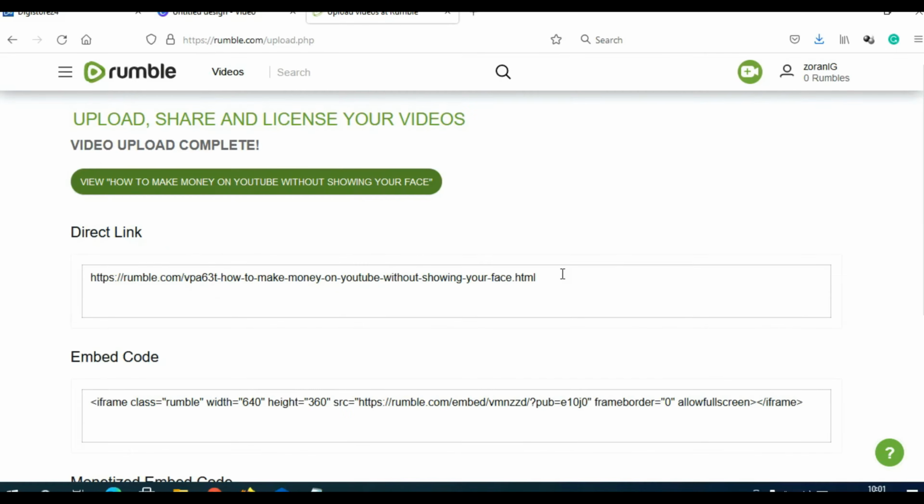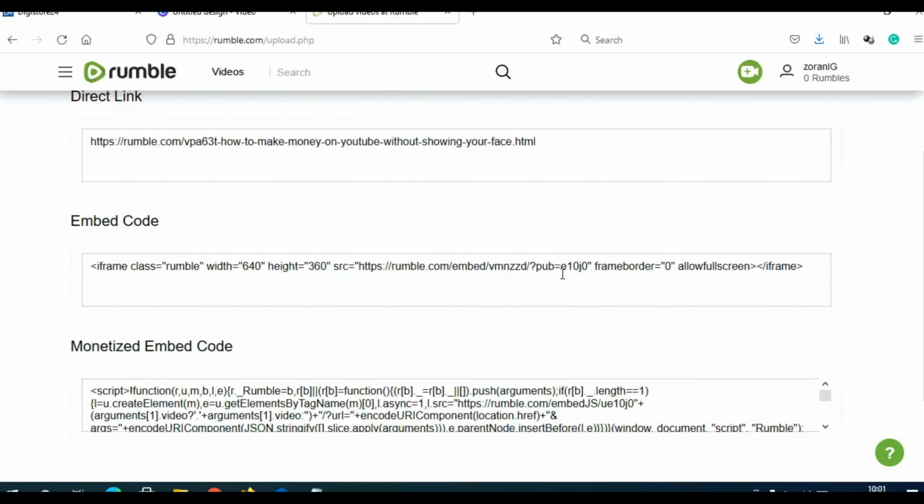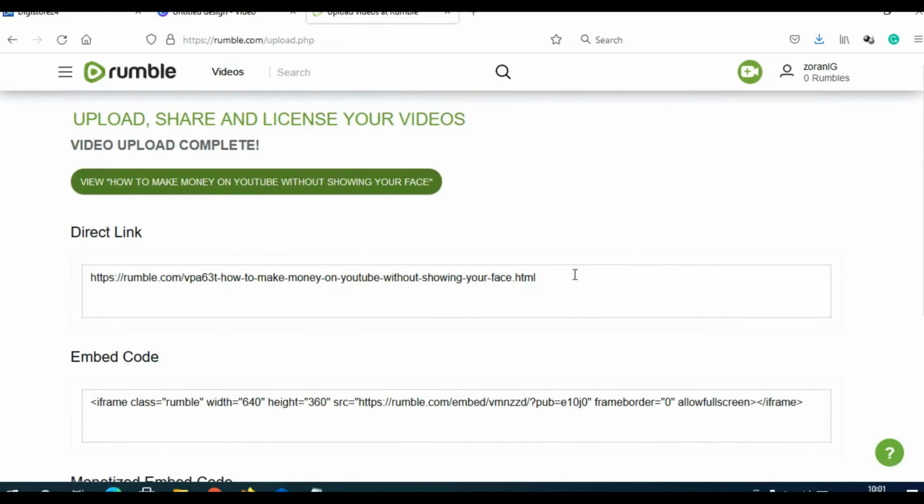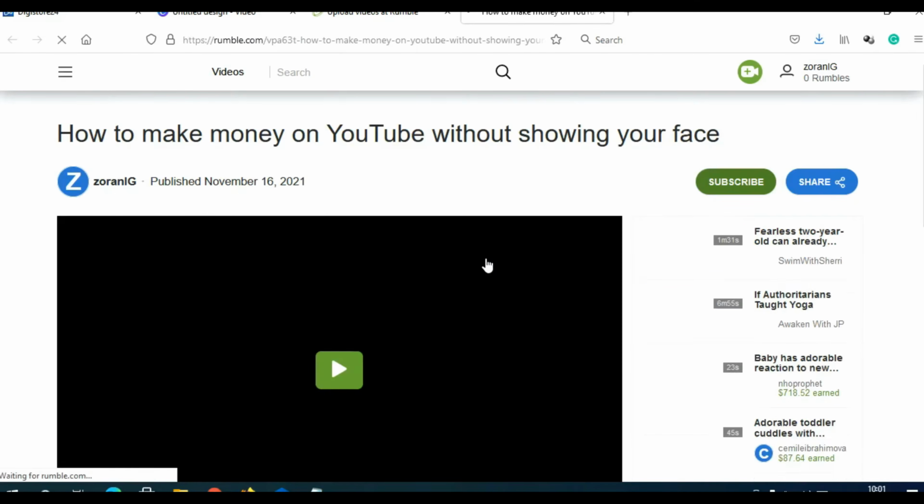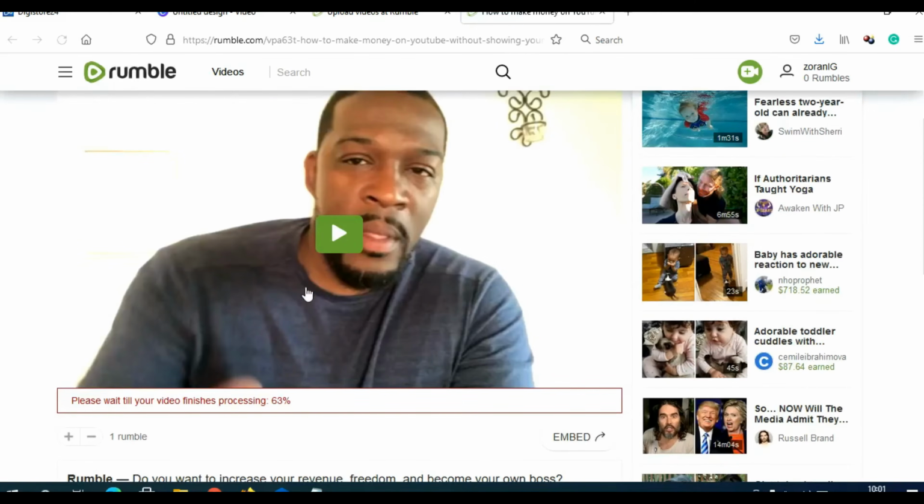And these are your links that you can use to promote your Rumble video. You can promote your video in related Facebook groups, on Reddit, on Twitter, on Instagram, on Pinterest, and so on to drive even more traffic to that video. And here you can actually see your video. Just click here to view your video. And this is your video.